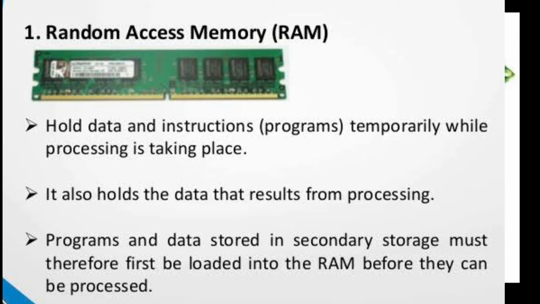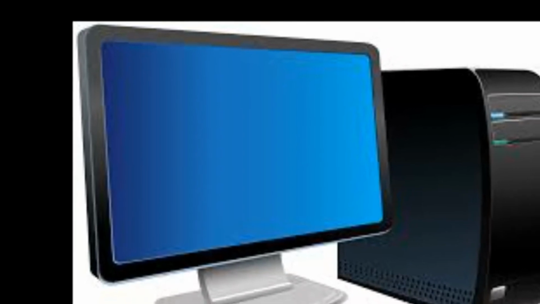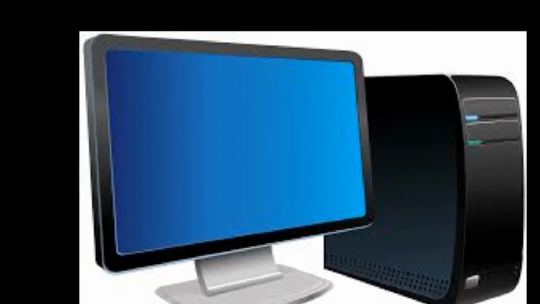So, do you recall any instance when you forgot to save your work and it got lost? This is because when you are working, your data is on the RAM. So it is the place in a computer where the operating system, applications, programs and the data in current use are kept temporarily so that they can be accessed by the computer's processor, the CPU.